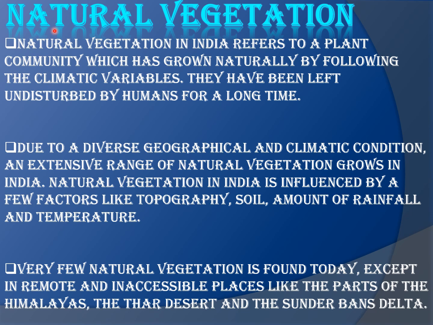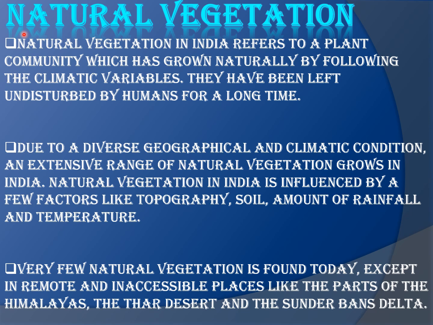So what is this natural vegetation? How can we define natural vegetation? The term natural vegetation means growth of plants without human aid, or natural vegetation refers to a plant community which has grown naturally by following the climatic variables.